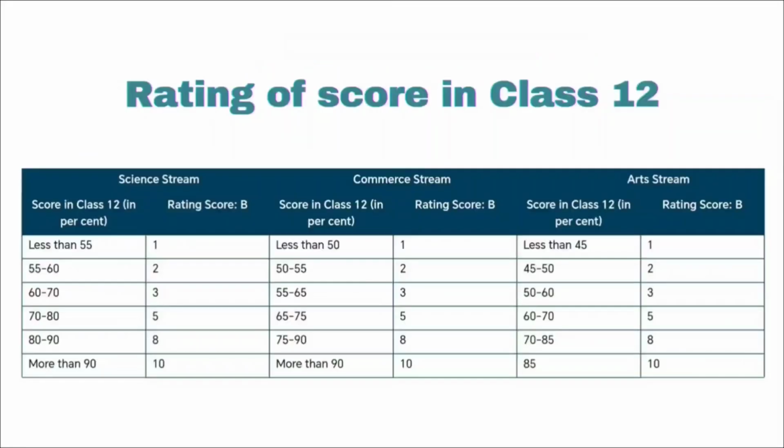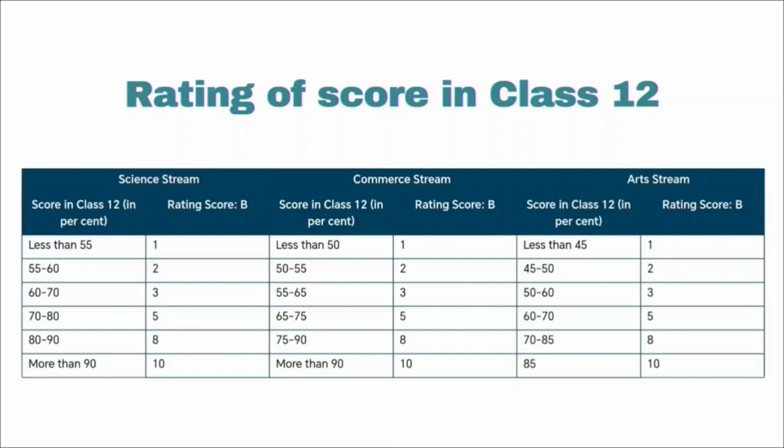Now coming to the rating score for class 12th. If you are from the science stream and you have less than 55 percent, then your rating score will be 1. If it is between 55 to 60, then your rating score will be 2. Between 60 to 70, it will be 3. If your percentage ranges between 70 to 80, then the rating score will be 5. Between 80 to 90, your rating score will be 8, and if it is more than 90, then your rating score will be 10.